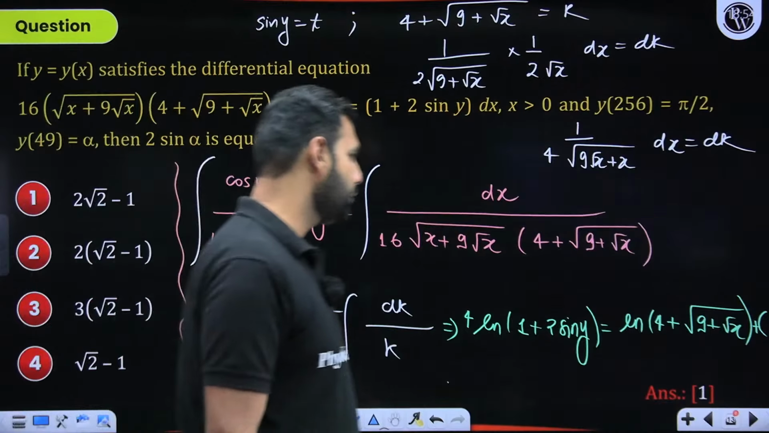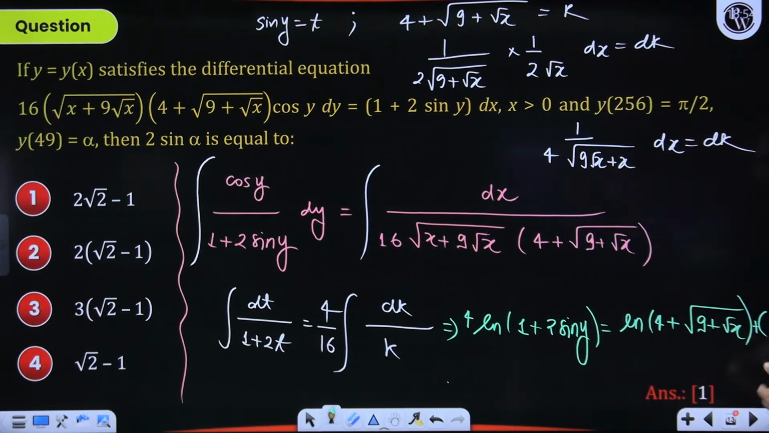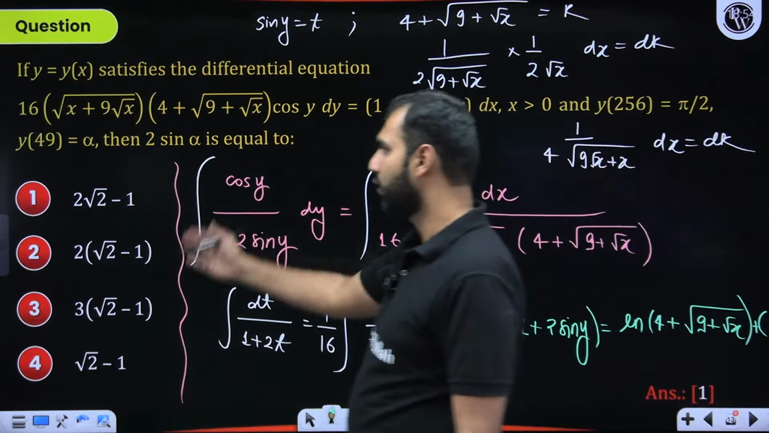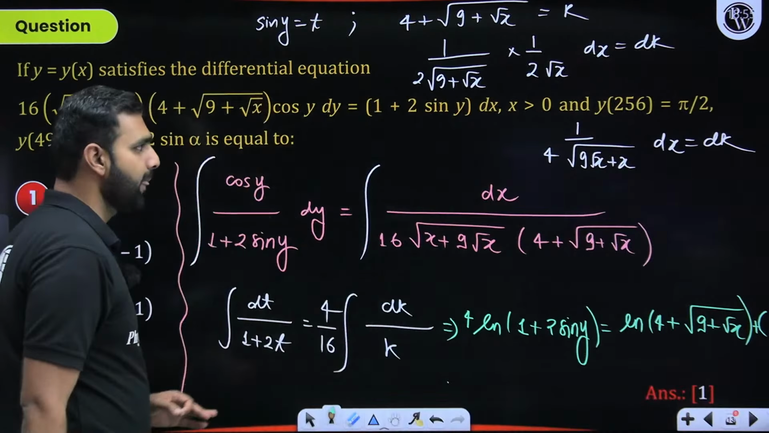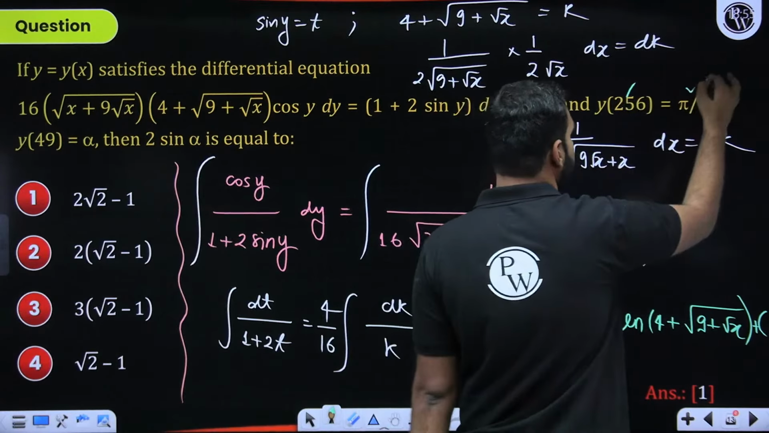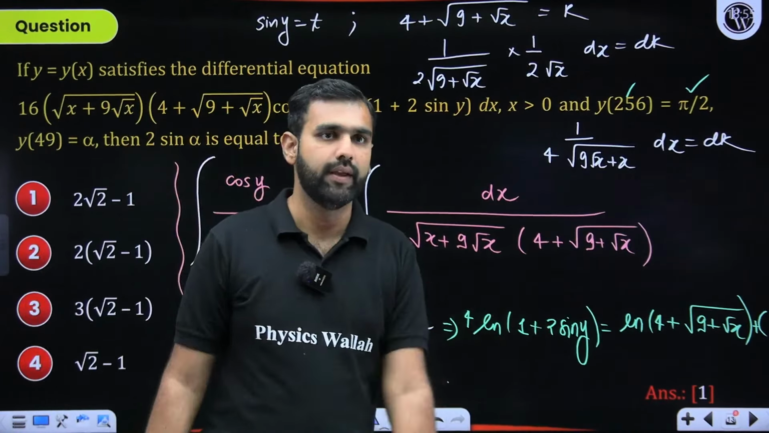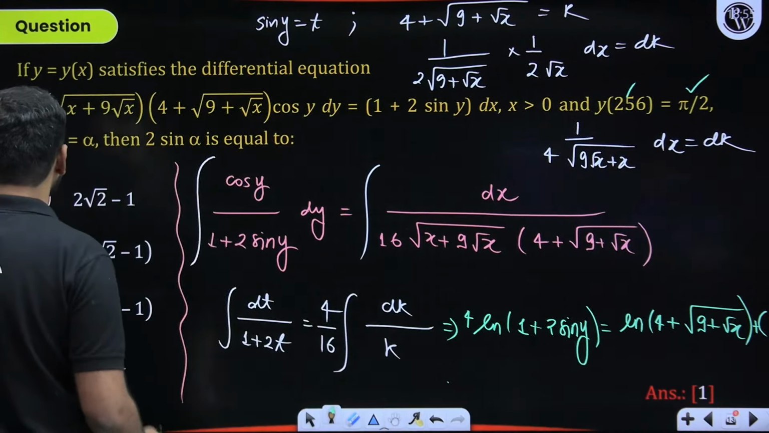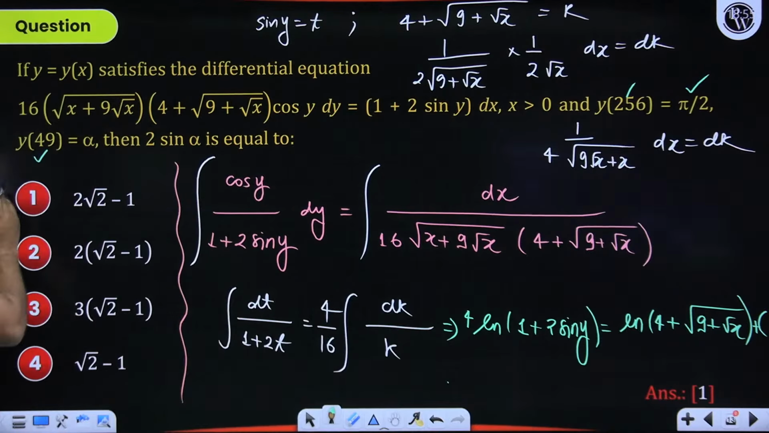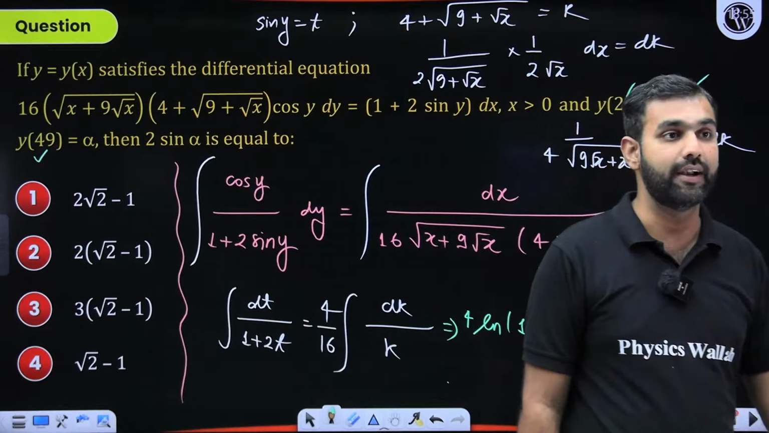From here, if you wish, you can take the constant of integration as ln(c). So ln, the properties can be used and you can work out the final solution, which I am skipping because you all know how to solve this. You can replace x by 256, y by pi by 2. You can figure out the constant of integration that you all have been doing since 11th standard, and then you replace x by 49, then you crack alpha, which is definitely not a tough, huge or difficult task.